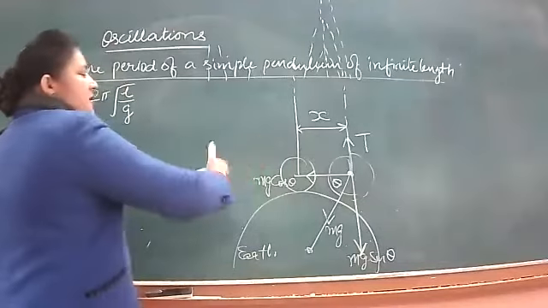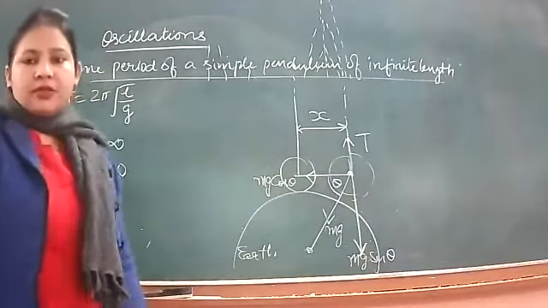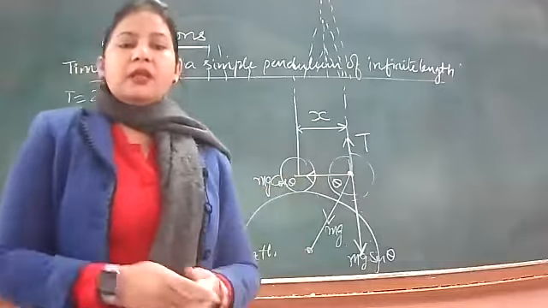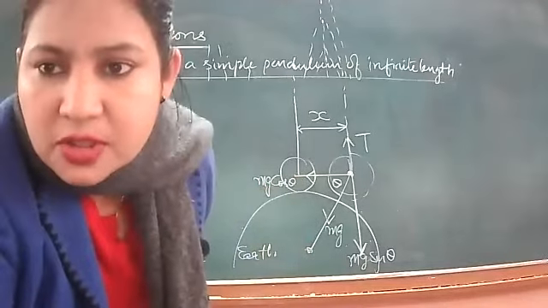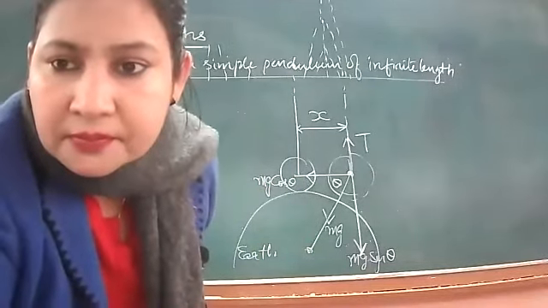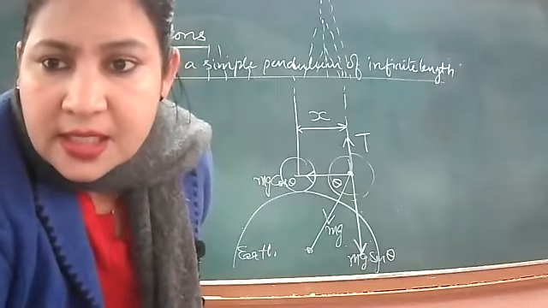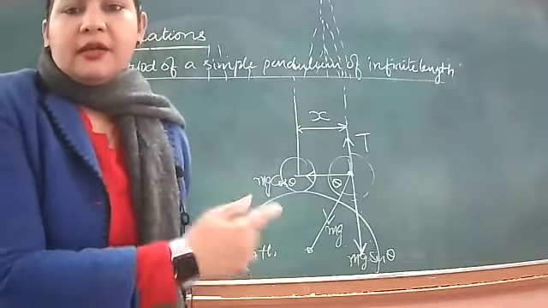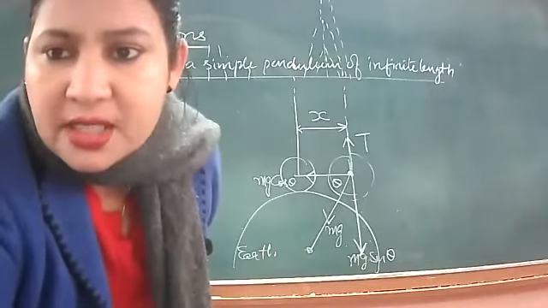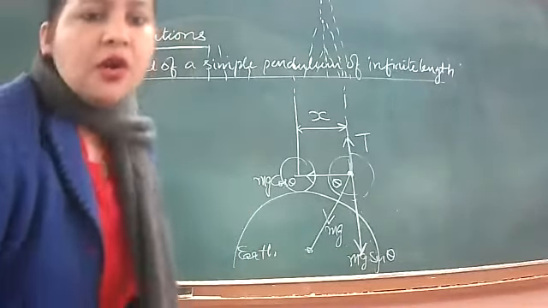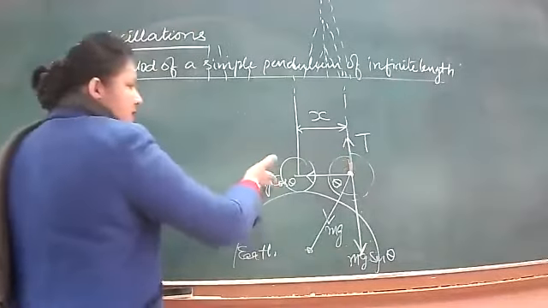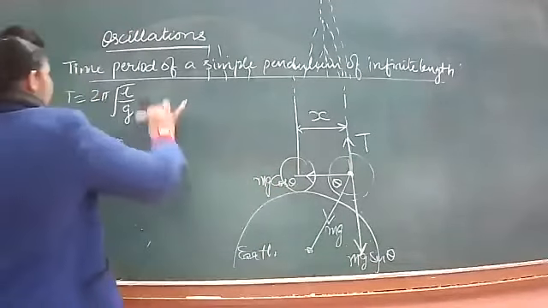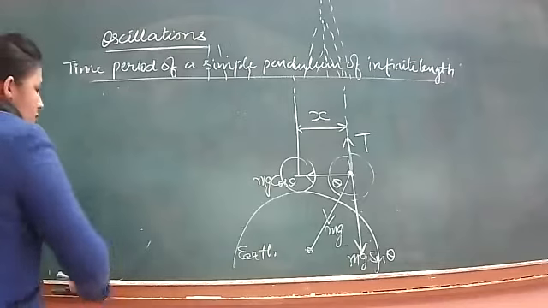So which force is acting as the restoring force? Which force is trying to bring the pendulum bob back towards the mean position? Any guesses? आप देख रहे हो कौन सा फोर्स एक्ट कर रहा है, इसको मीन पोजीशन की तरफ वापस लेके आ रहा है? mg cos theta component, isn't it? So we have identified the restoring force in this case also.